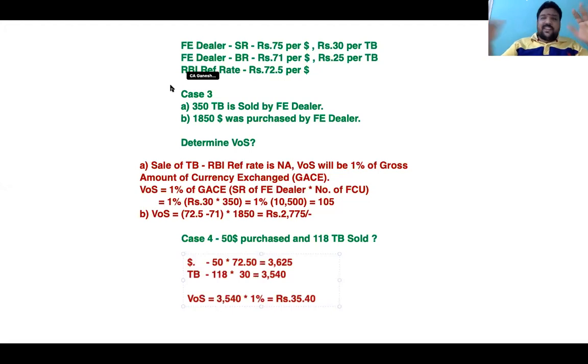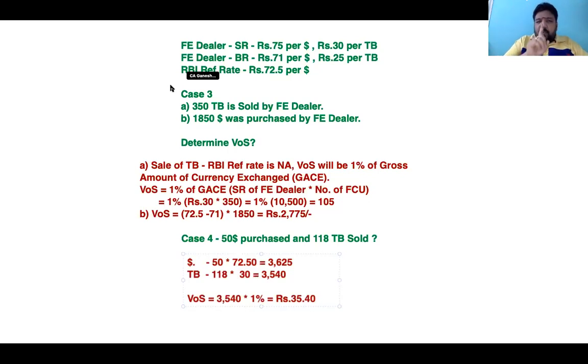Indonesian rupiah is not notified, meaning not a highly traded foreign currency, and Thailand baht is also not highly traded. If a transaction happens between both of them, 1% of the gross amount normally will arrive. And in case of cross rate, that currency's buying rate, this currency's selling rate, put it in, whichever is less, that into 1%. So every transaction can be valued. That is the message from Rule 32A.